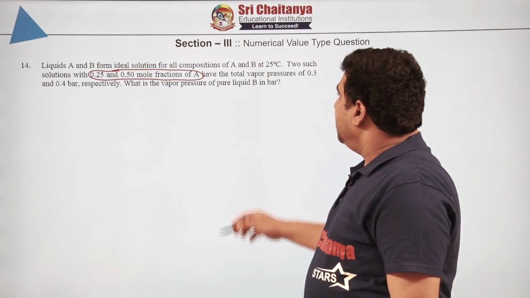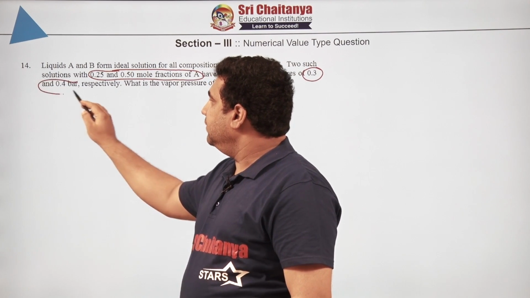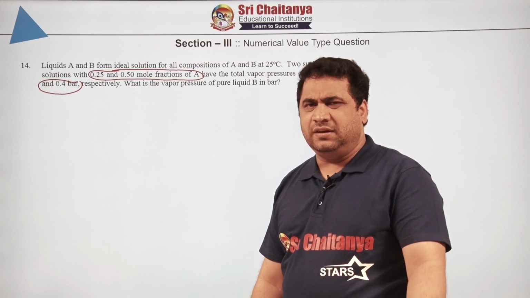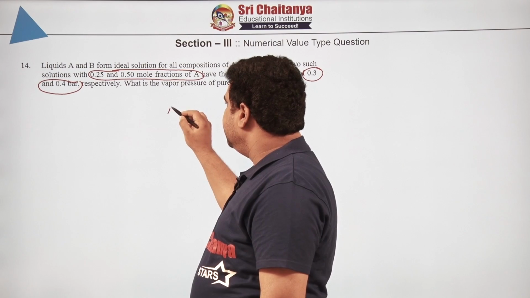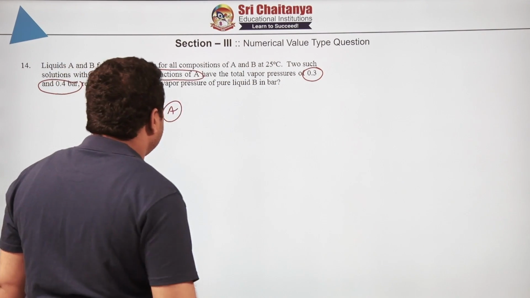Let us see. Have a total vapor pressure of 0.3 and 0.4 bar respectively. What is the vapor pressure of pure liquid B in bar? Units are same, very easy question. This is one of the easiest questions which came in your examination. So how could you solve this? How can you solve this problem? So you can solve this problem.